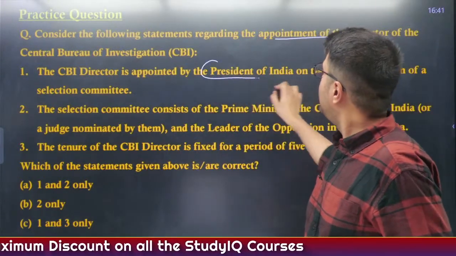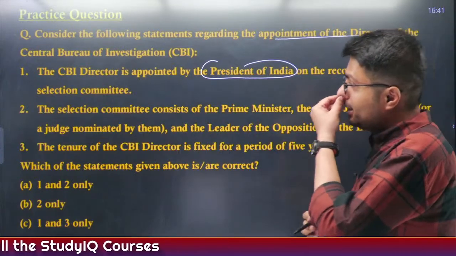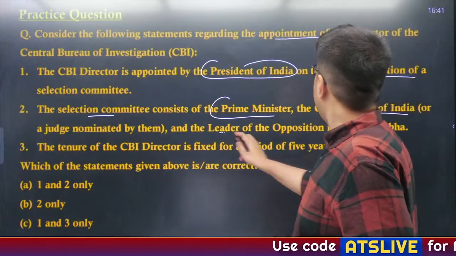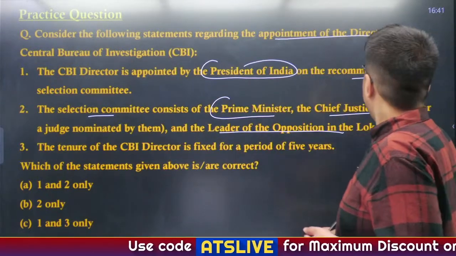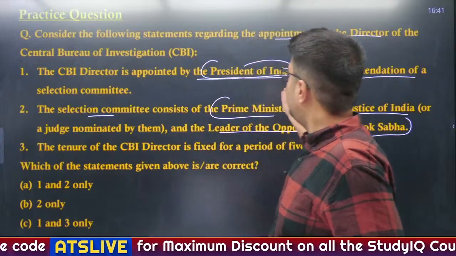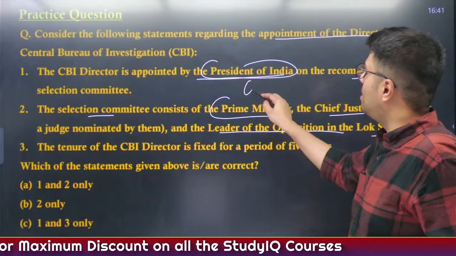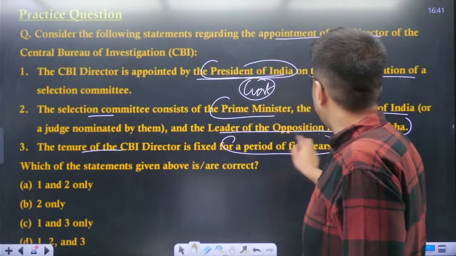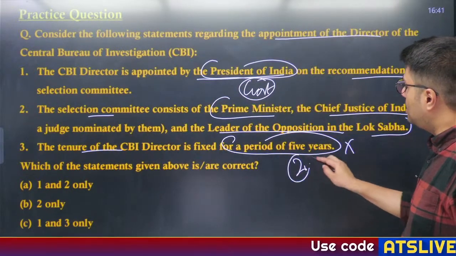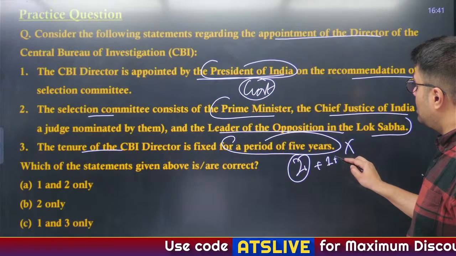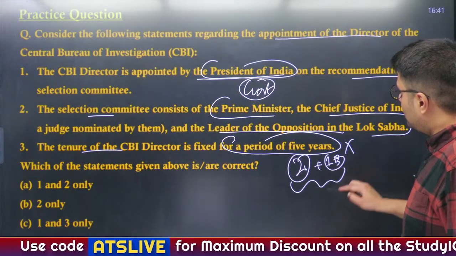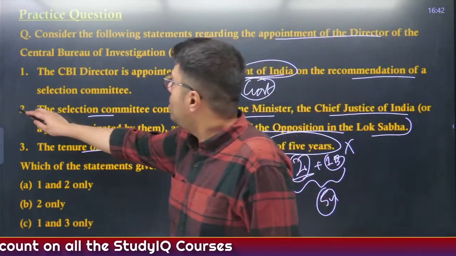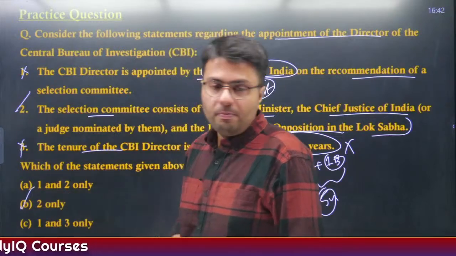Now consider the following statements regarding the appointment of the director of CBI. CBI director is appointed by the President of India on the recommendation of a selection committee. The selection committee consists of the Prime Minister, Chief Justice of India and the Leader of Opposition in the Lok Sabha. Now, what you have to understand is that the CBI director is not appointed by the President, he is appointed by the government of India. Now, the tenure of the CBI director is fixed for a period of 5 years. This is also incorrect. It is fixed for 2 years. It can be extended 1 year at a time, a maximum of 3 times. So, therefore, it sometimes can be stretched to 5 years, but the tenure definitely is 2 years. So, the third statement is correct. Only 2 is right. The first one is also incorrect. So, option B is your right answer.